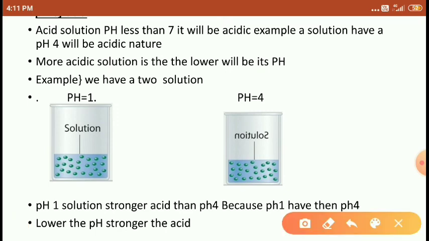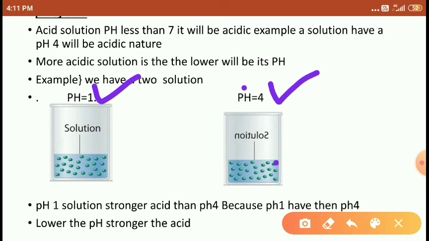That's why we are using two examples here. In one beaker I am using a solution with pH value 1. In another beaker I am using another solution with pH value 4. Both are different solutions. So tell me, students, which one is more acidic?